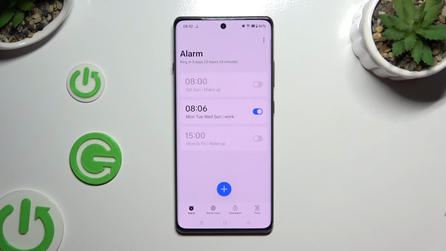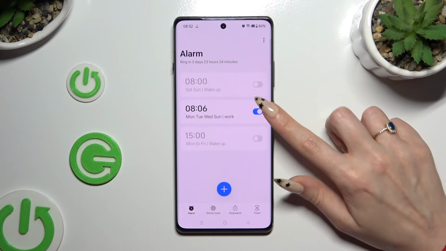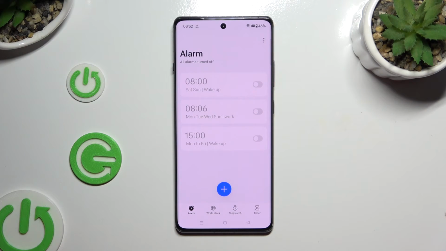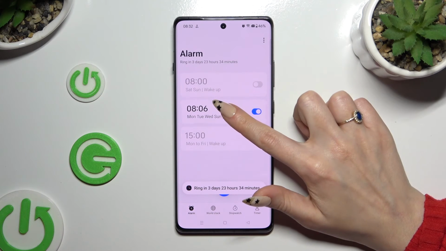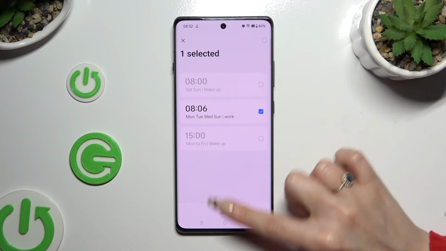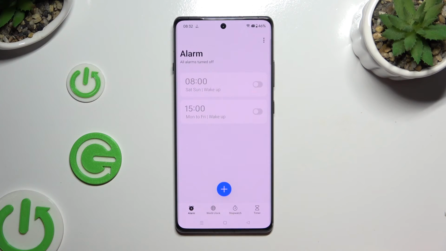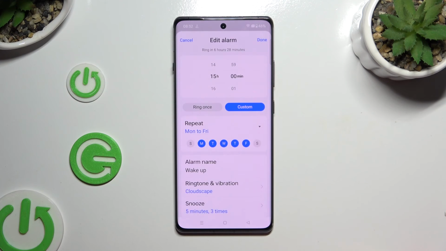To switch it off completely, use blue switcher next to it and pick one of those options. You can turn it back on by hitting the same now gray switcher. To delete your alarm, you need to hold it. Click Delete at the bottom and wait. To make some changes though, just click on the chosen one, change wherever you want to, and hit Done.